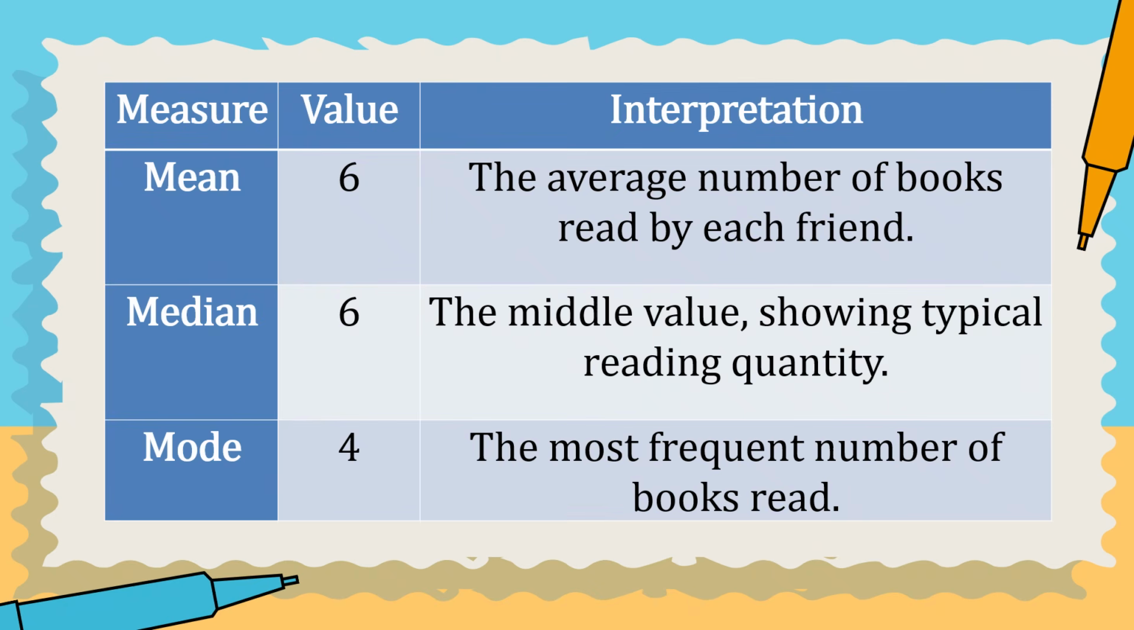Let us now interpret the results from the mean, median, and mode. Since the mean is 6, it means the average number of books read by each friend is 6. The median is 6 also. The middle value, and also it is showing a typical reading quantity. The last one is the mode, and the mode is 4. It means 4 is the most frequent number of books read.